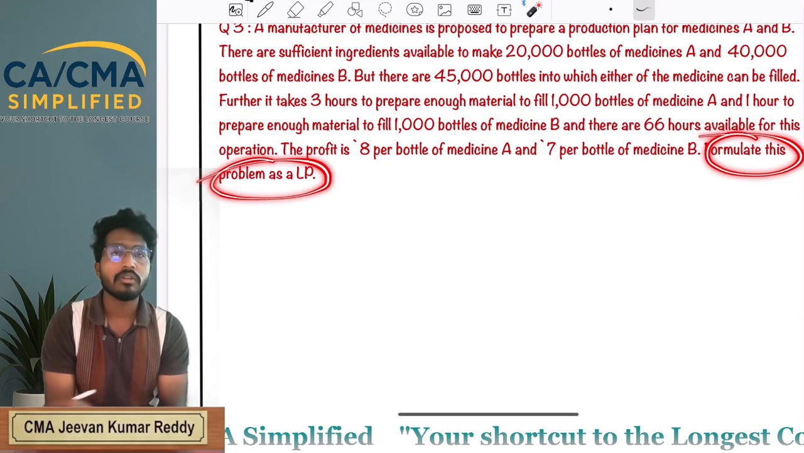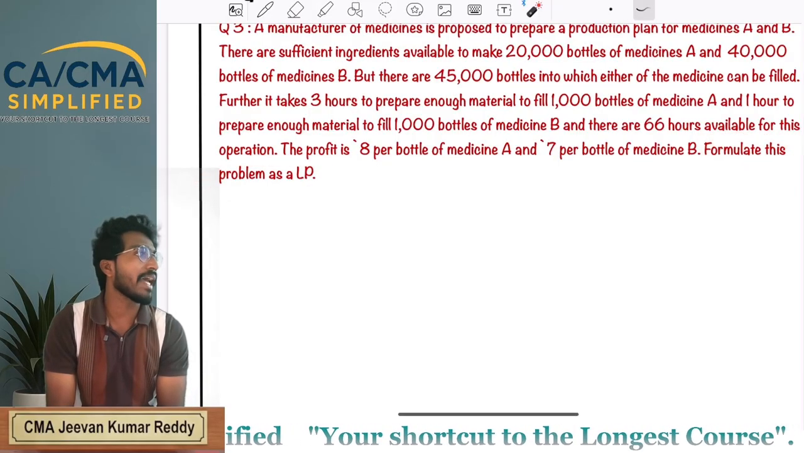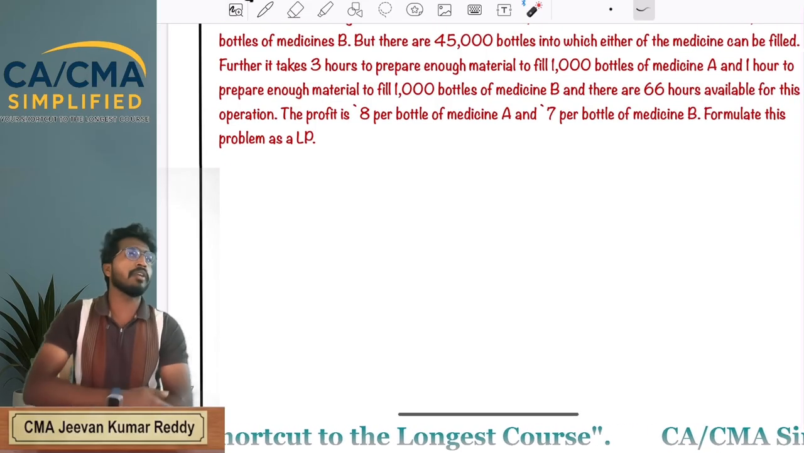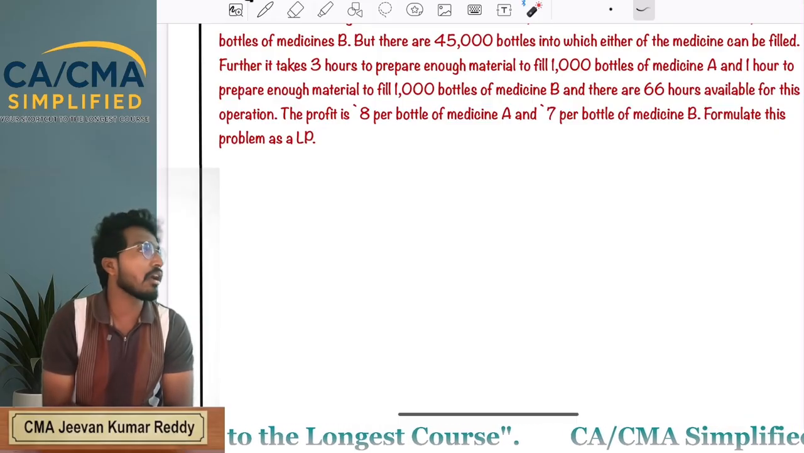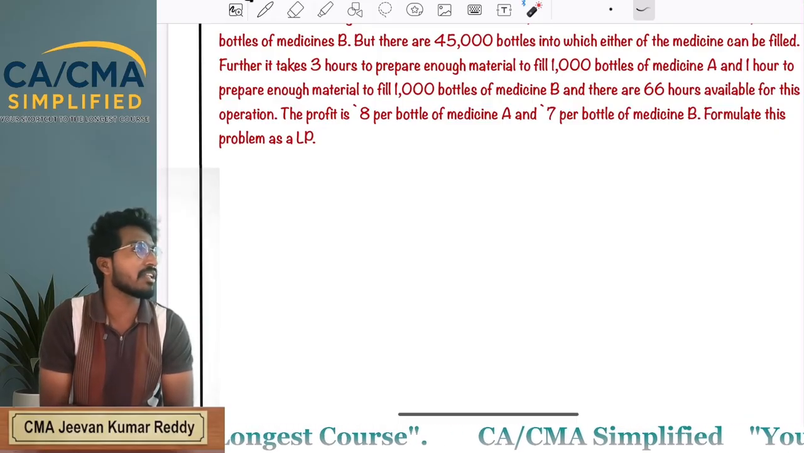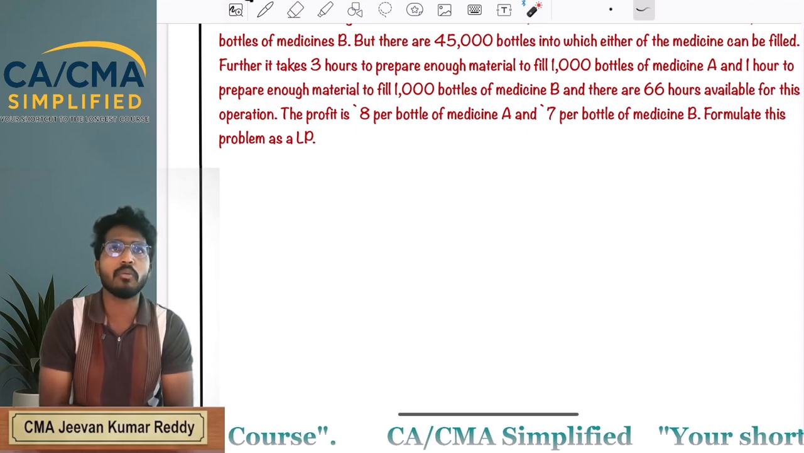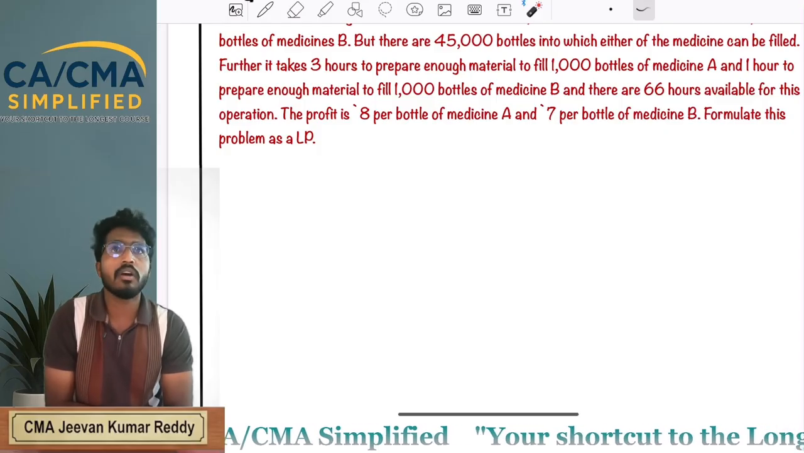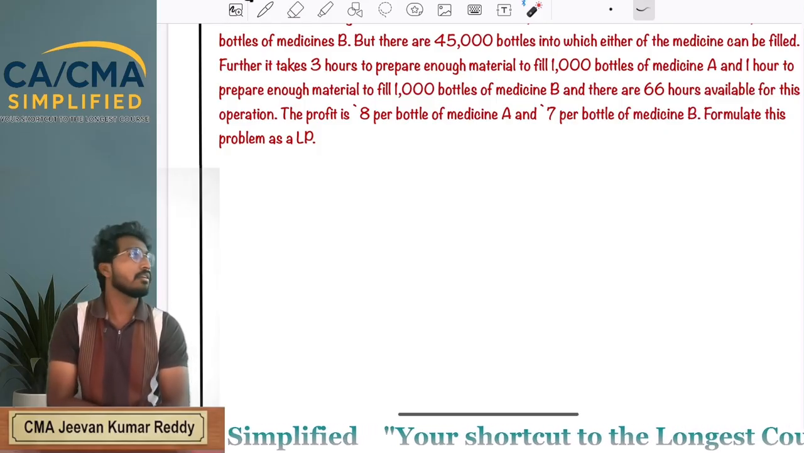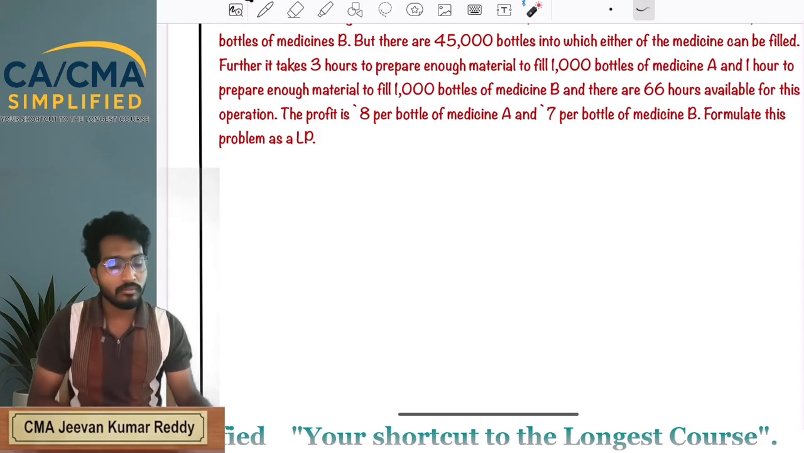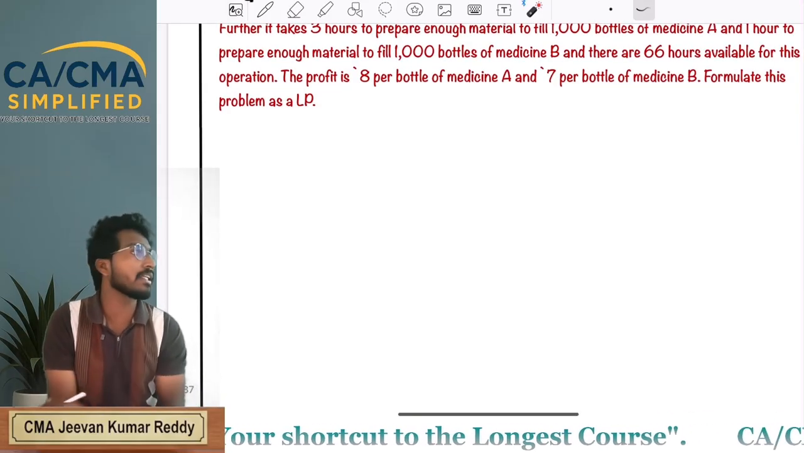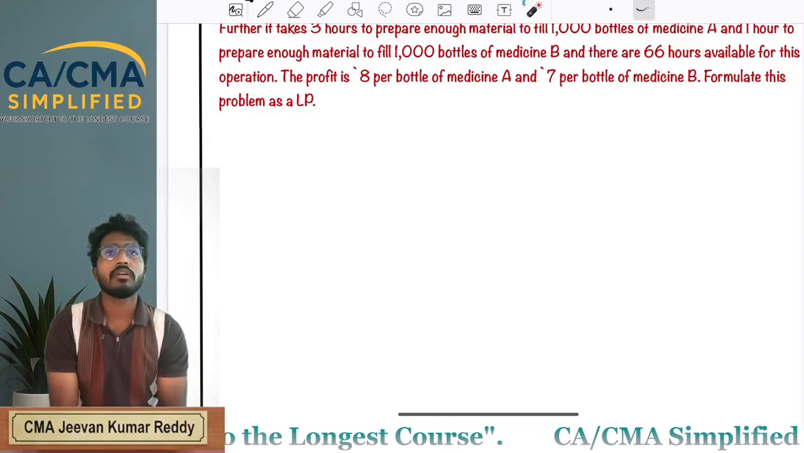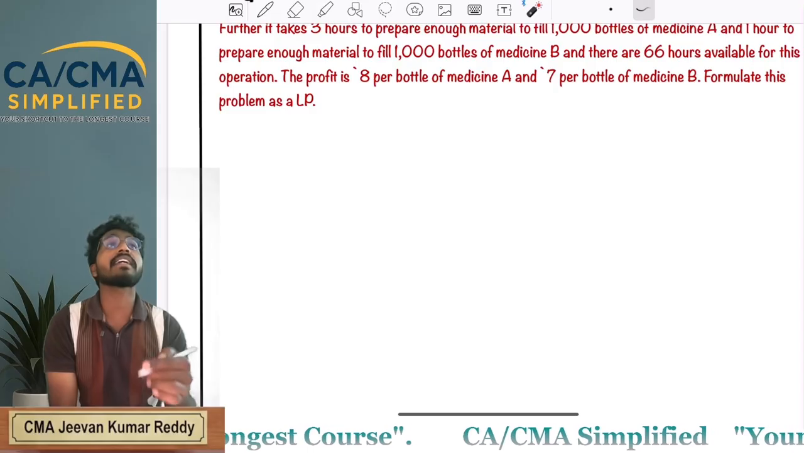Now, what did he ask? He asked to formulate the problem as an LP, a linear programming problem. First, what is our objective here? Either to maximize profit or minimize cost. Did he mention anything about cost, time, distance? No, but he mentioned profits. So our objective is to maximize profits. Which profit? Not medicine A profit or medicine B profit alone, we need to maximize the organization's profit.